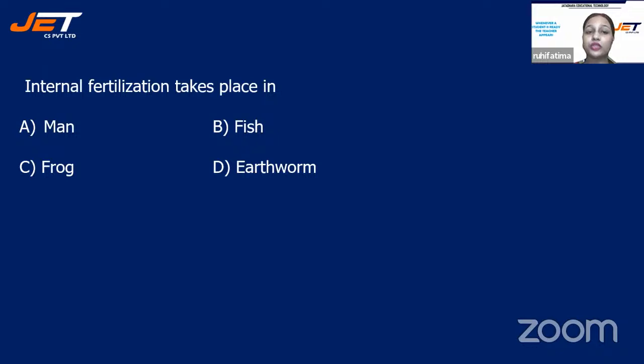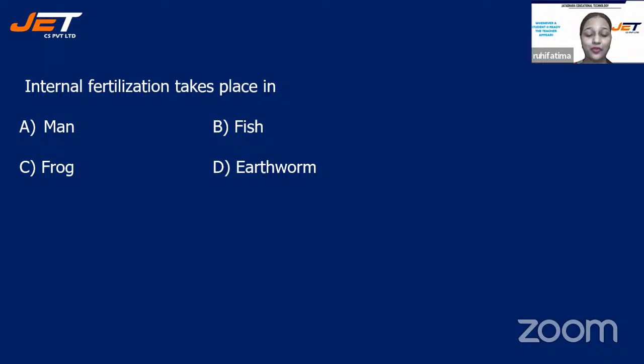Next question: internal fertilization takes place in, and your options are A man, B fish, C frog, or D earthworm. Children, your time has started. Come on, quickly answer the question. My eyes are constantly on the chat box and I can see many responses coming.